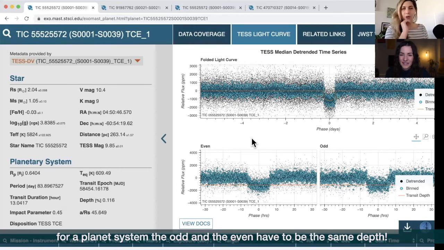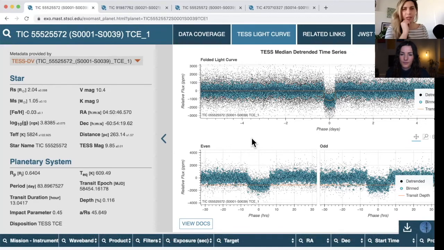Okay, so the very top is the folded, then the even, and the odd on the bottom. You can view that by scrolling into it. Would you also look at the view documentation, or does this... okay, sorry.